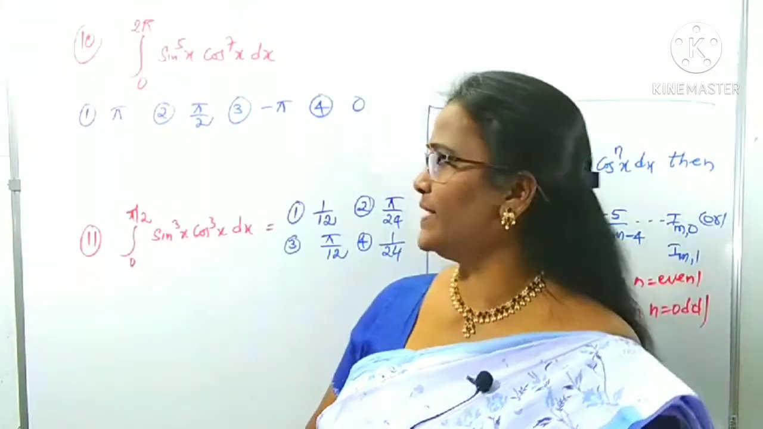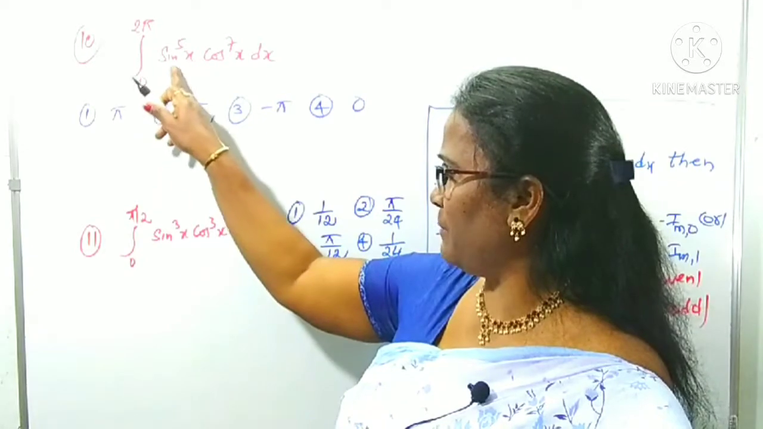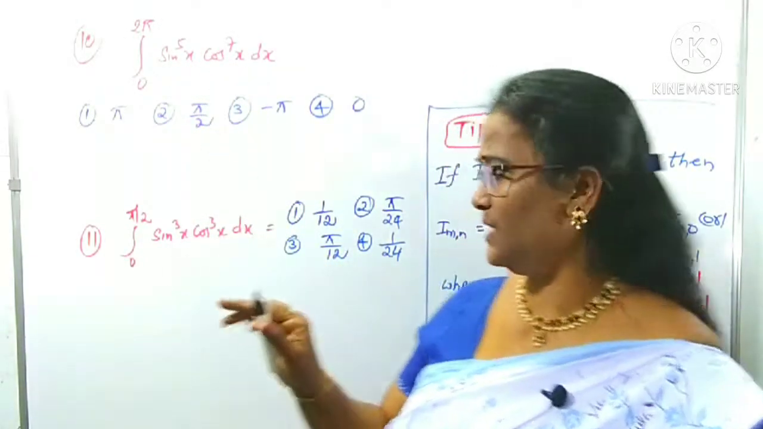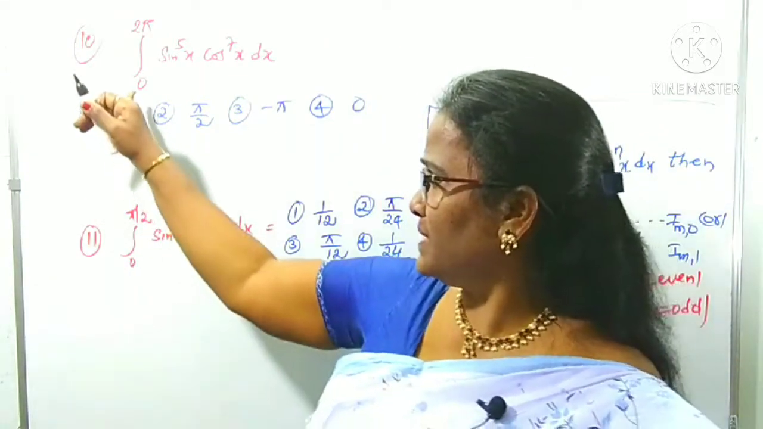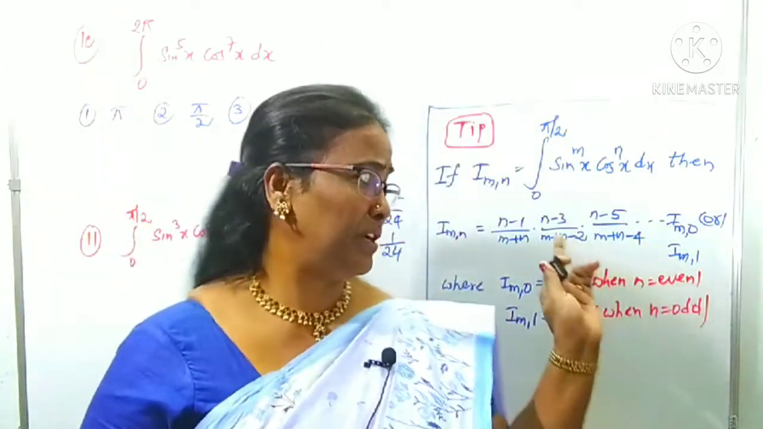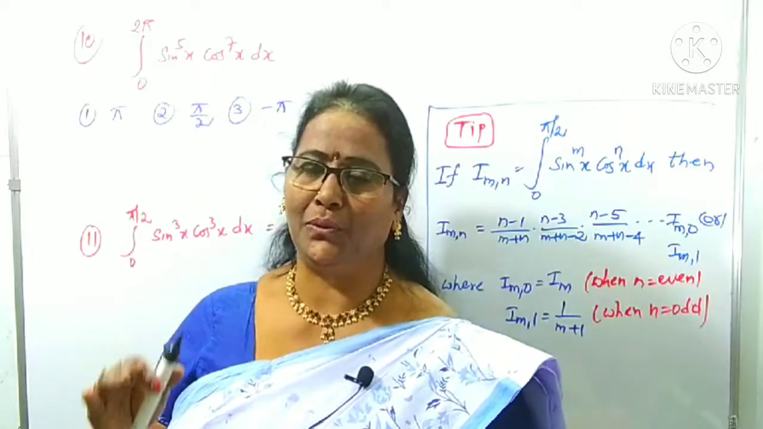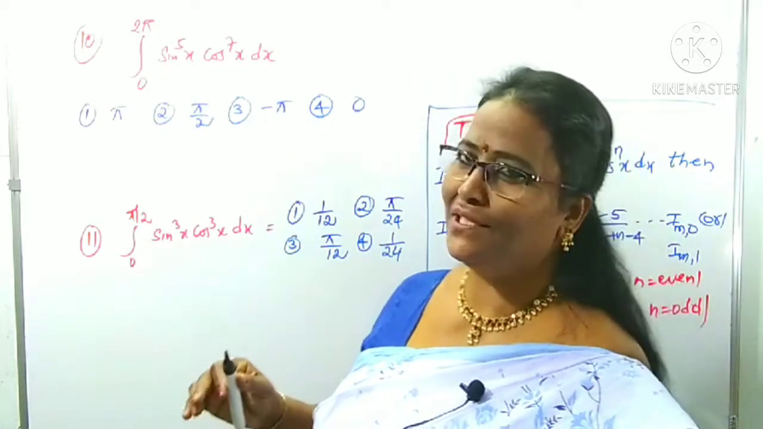Question number 10. What is given there? Integral of sine power 5x cos power 7x. It is in the form of sine power mx cos power nx. What are the limits here? 0 to 2 pi. Is it in the form of 0 to pi by 2? No, 0 to 2 pi. How can you reduce it?